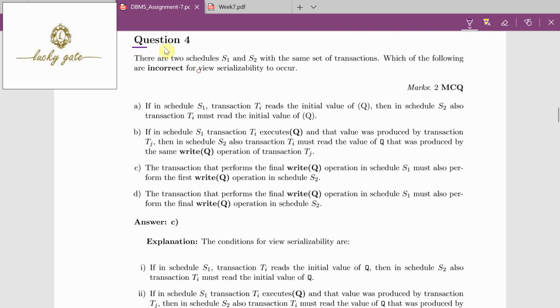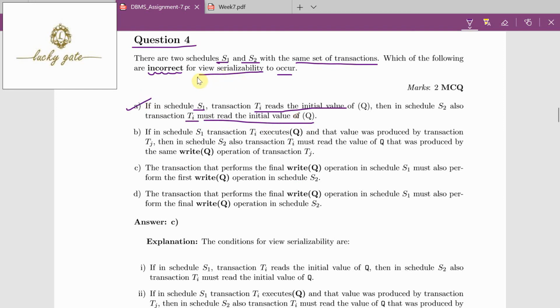Question number 4. There are two schedules, S1 and S2, with the same set of transactions. Which of the following are incorrect for view serializability to occur? Option A says, if in schedule S1 transaction Ti reads the initial value of Q, then in schedule S2 also transaction Ti must read the initial value of Q. This is a true statement.